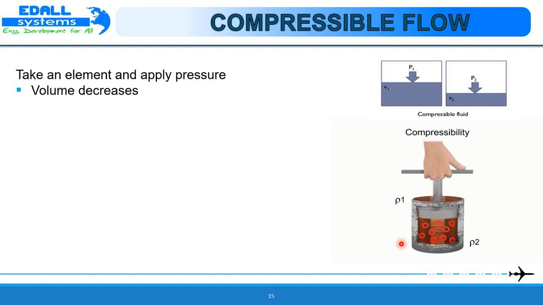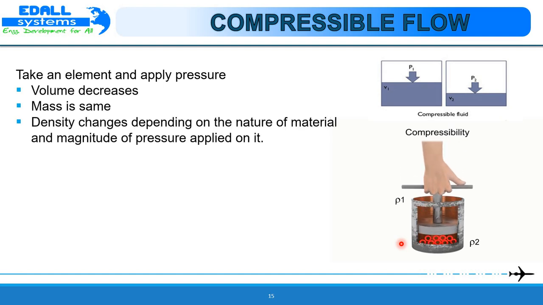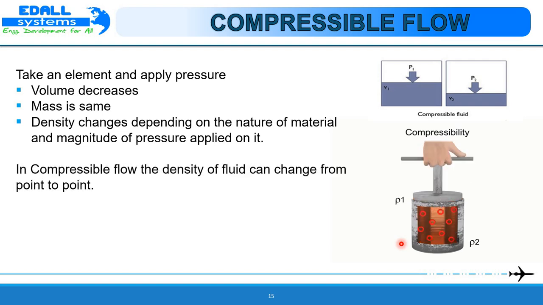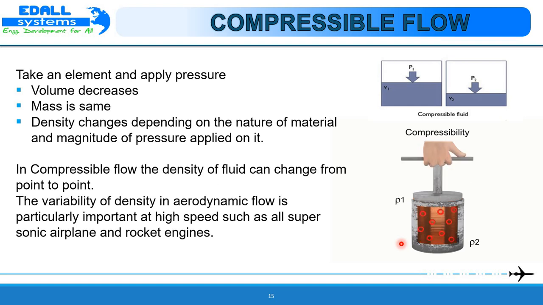In compressible flow, the density of the fluid element can change from point to point, so we can see that the flow is compressible when ρ1 is not equal to ρ2. The variation of density in aerodynamic flows is particularly important at high speeds, such as in supersonic airplanes and rocket engines.